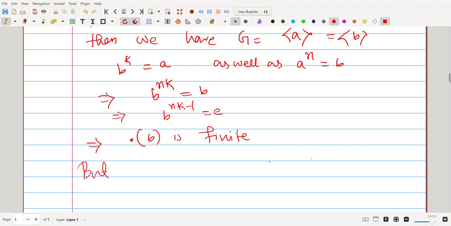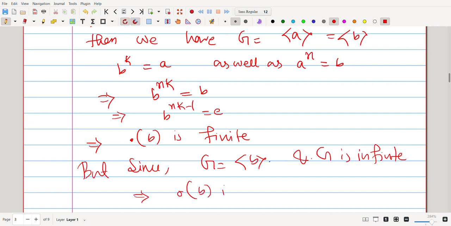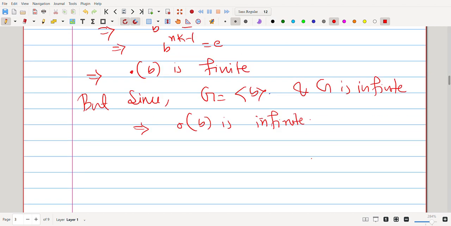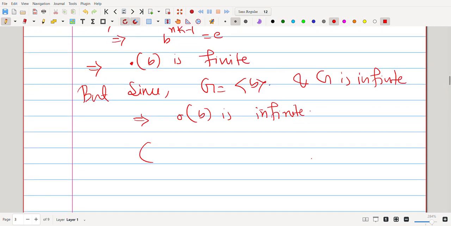But since G equals this and G is infinite, this will imply the order of B is infinite. That's a contradiction. Hence G has exactly two generators.